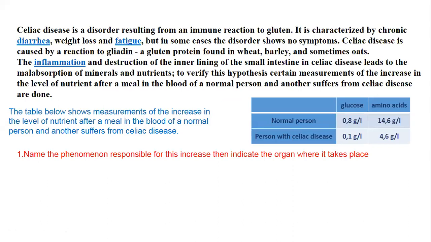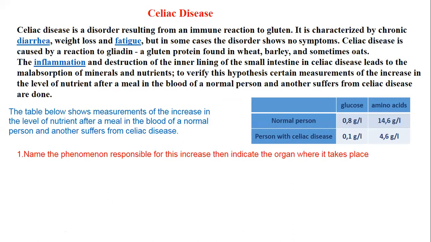Question number 1. Celiac disease is a disorder resulting from an immune reaction to gluten. It is characterized by chronic diarrhea, weight loss, and fatigue. But in some cases, the disorder shows no symptoms. Celiac disease is caused by a reaction to gliadin, a gluten protein found in wheat, barley, and sometimes oats.